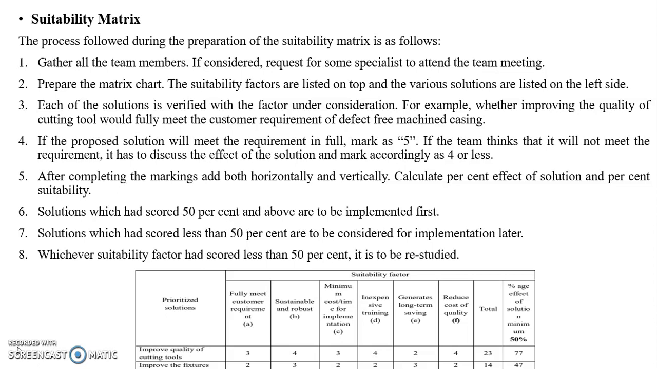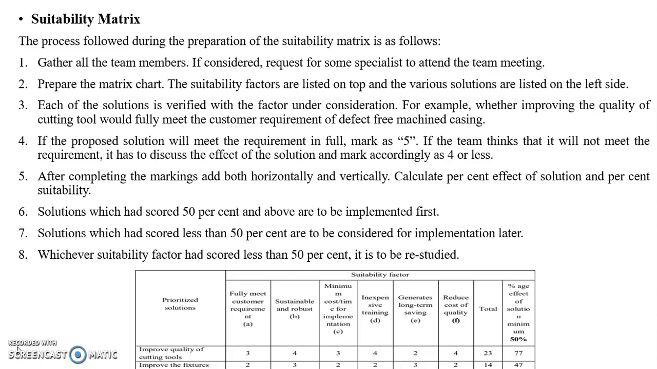The next factor is generate long-term savings. The improved process must generate long-term savings for the organization. Before proceeding with full implementation of the revised process, it is necessary to calculate the long-term savings due to the process change.